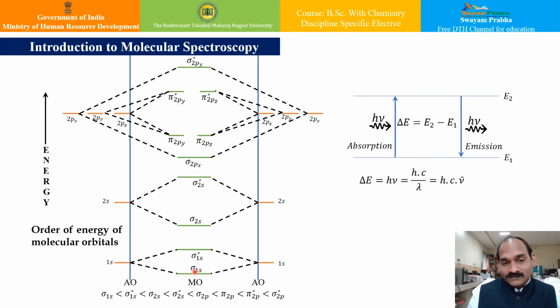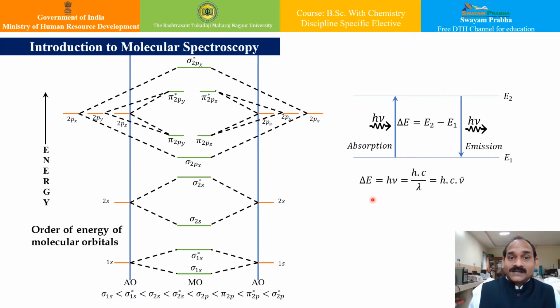They can transfer from a bonding molecular orbital to an anti-bonding molecular orbital by absorbing energy. However, there is a significant difference between the absorption or emission process in an isolated atom and that in a molecule. When an electron is promoted to a higher energy level in an atom, the product is an atom in an excited state, isn't it? We call it an excited state atom or ion, and it will decay back to the ground state by emitting a photon. This is the usual process, absorption and emission.